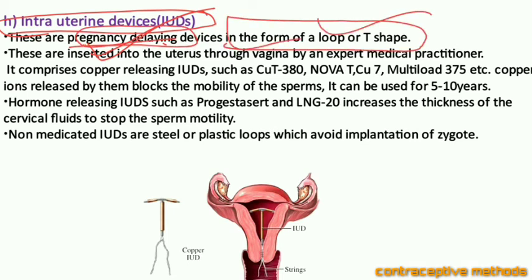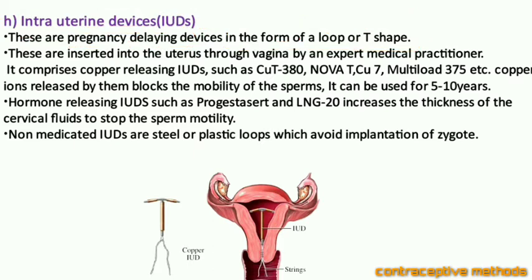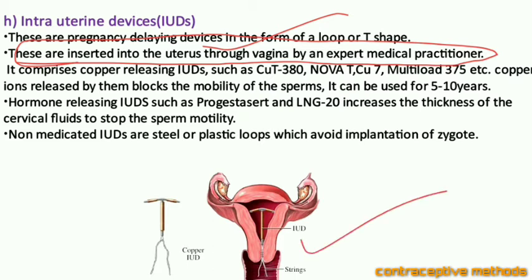These are inserted into the uterus through the vagina, as you can see in the diagram. This insertion is done by a medical practitioner who is an expert in this kind of work.